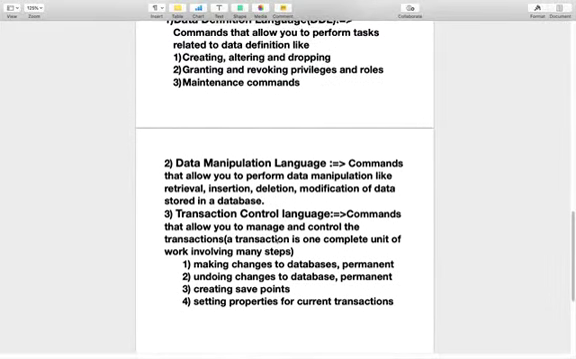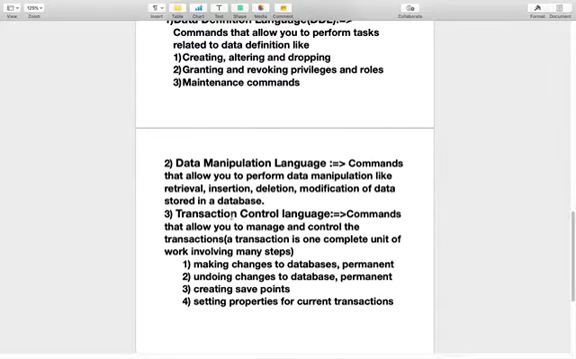Our second is data manipulation language. These are commands that allow you to perform data manipulation like retrieval, insertion, deletion and modification of data stored in a database. So whenever you want to insert, delete or update information, at that time we use DML, data manipulation language. We can also retrieve data from the database with the help of DML.